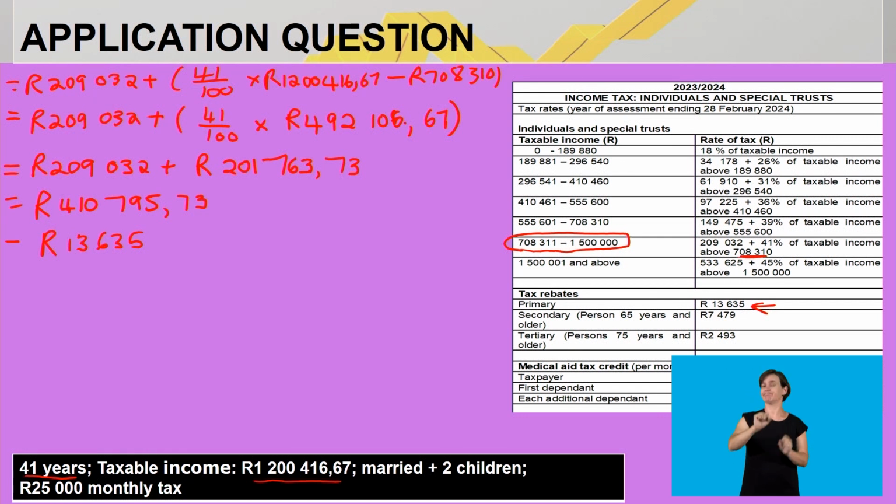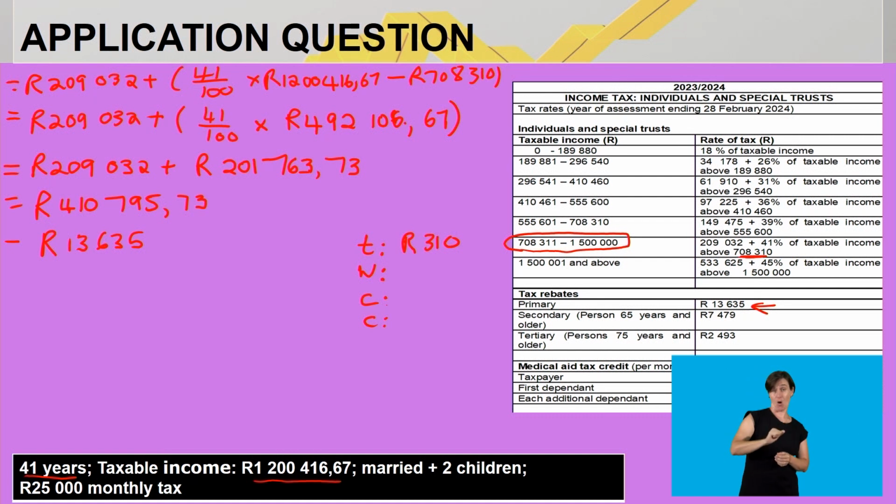What else must be considered here? We have to look at our medical aid tax credit as well. We have Mr. Watson, the taxpayer, which I'll indicate like that. We have his wife, indicated as W, and then child number 1 and child number 2. We agree on that, right? The taxpayer, Mr. Watson, will get 310 rand medical aid tax credit.